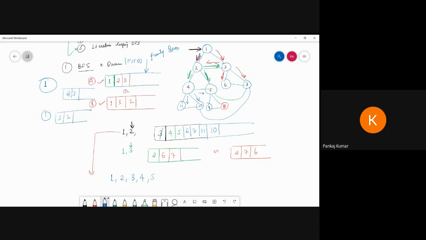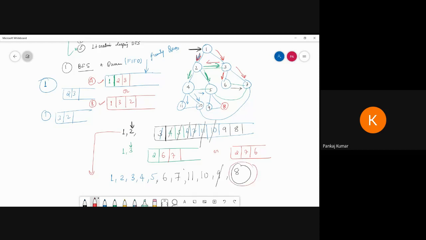Okay, pop out from the 5. So this one and this one are cut down. Then 5 we are getting here. Now see, 9 and this one is 8. Then pop out 6. Then 6 we have already explored. 7, no need to explore. Then pop out 7. Then 7, no node. Then pop out 11, no node. Is this the goal state? No. 10, no. 9, no. Now finally explore 8, and we can find our goal state.